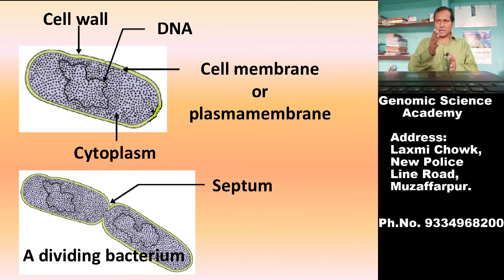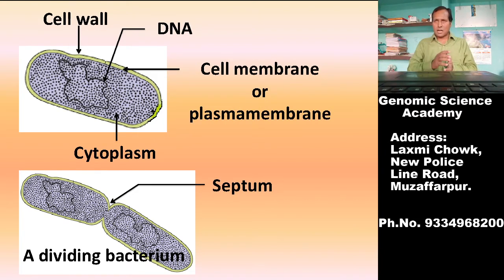You can see here in this figure, this is a bacterial cell which has a rigid outer boundary which is called cell wall, and thereafter just beneath this cell wall there is a membrane which is called plasma membrane or cell membrane or plasma lemma or biological membrane. It will be discussed in more detail in cytology and cell biology.